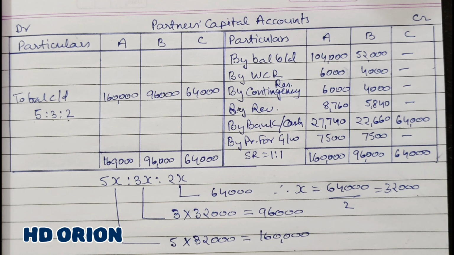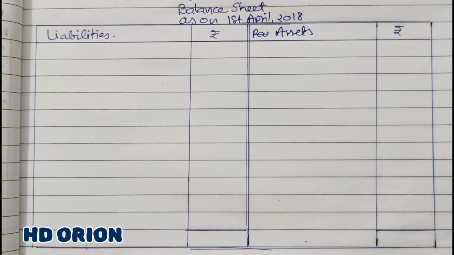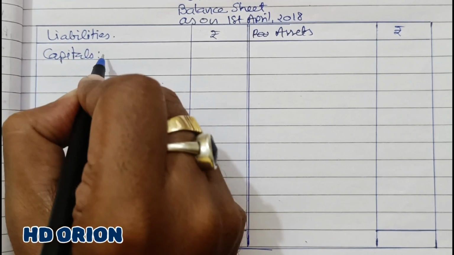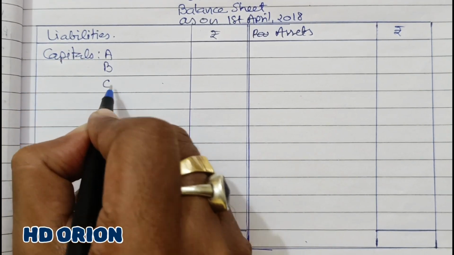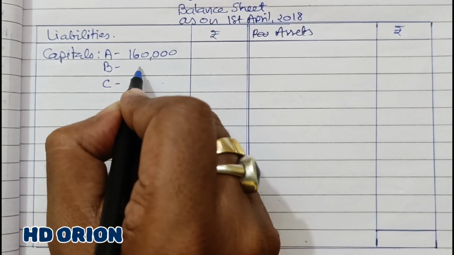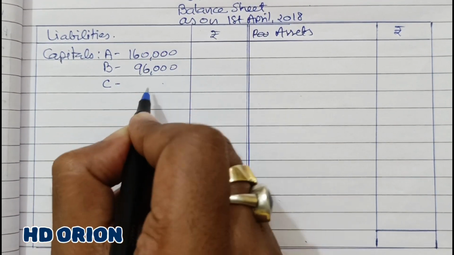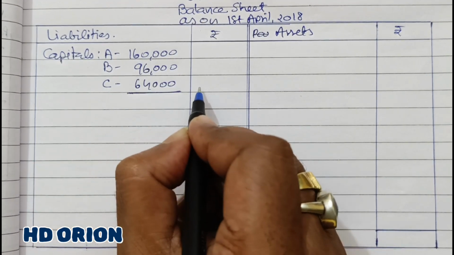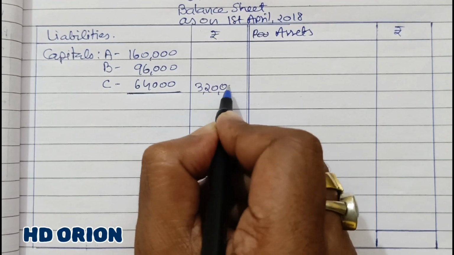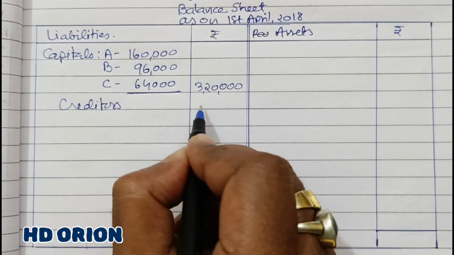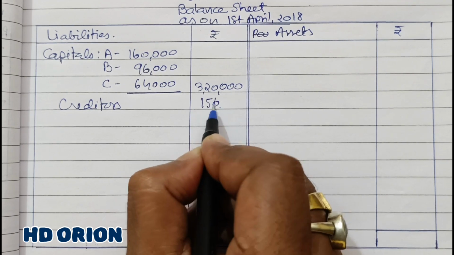Now let us prepare the balance sheet of the new firm. In the balance sheet, let us write capitals first of A, B, and C. The closing capital balances as we have calculated just now, and total of which is rupees 3,20,000. Now from the old balance sheet there are creditors, unchanged creditors. It has not changed. The value is the same.